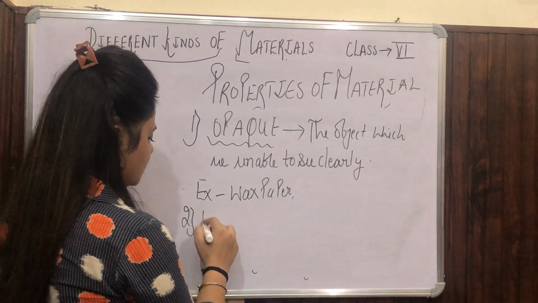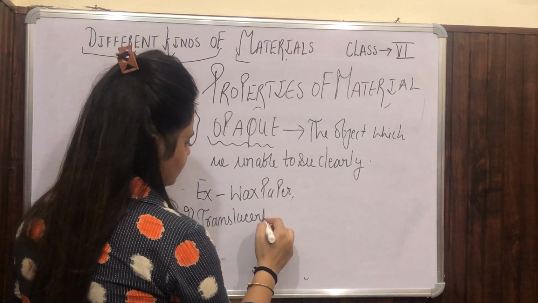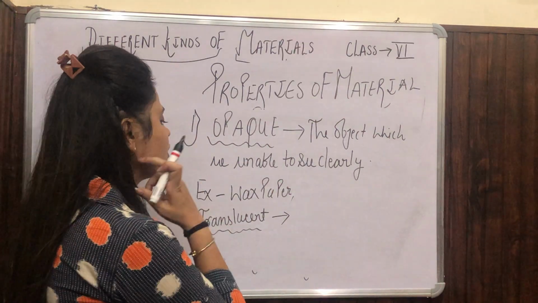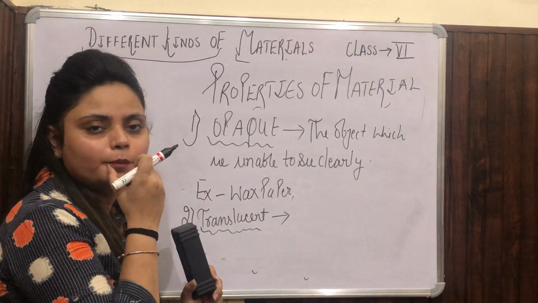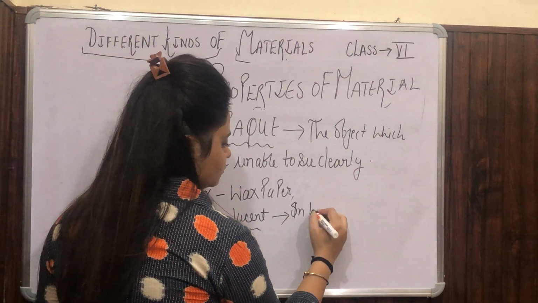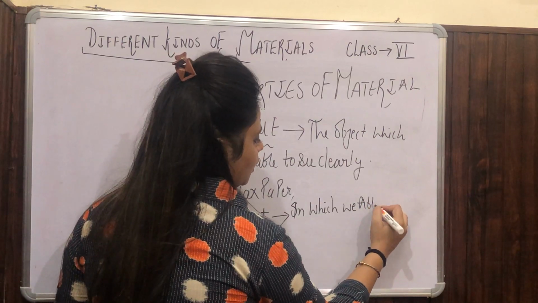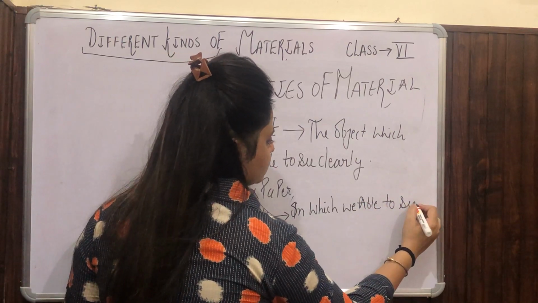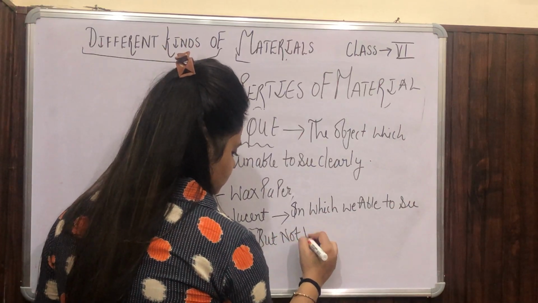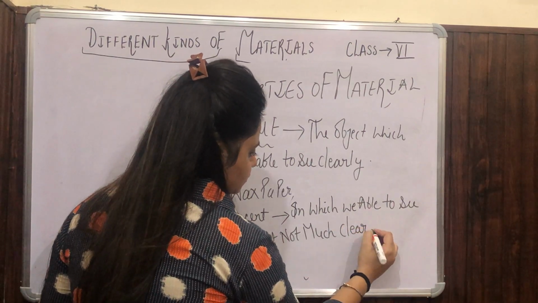The second one is translucent. When we talk about translucent, it is the object which we can see a bit, but not that much clear.